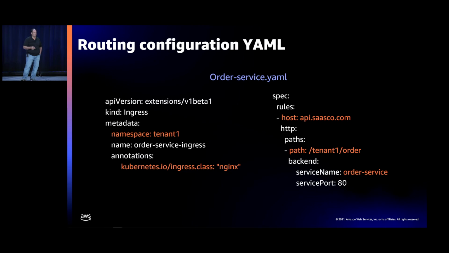And how does that work? Well, I said there was a second part to our YAML file, right? We had order service that had our deployment and our service in it. There's more to that experience, which is the configuration of these Ingress routes. So here you'll see tenant one's coming in. I'm setting up the order route and configuring those bits. So back over in that build spec, when we referenced each microservice YAML, one of the things you're going to see in each microservice YAML is the configuration of these Ingress routes as well. And that creates the Ingress resource, makes all that routing work.